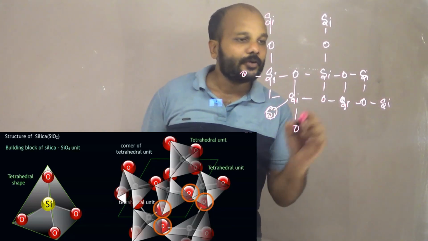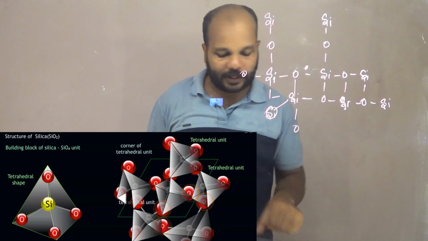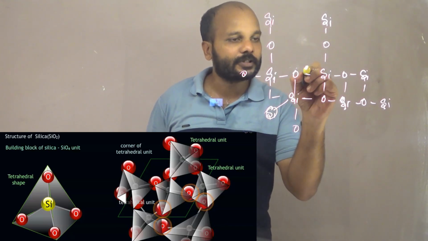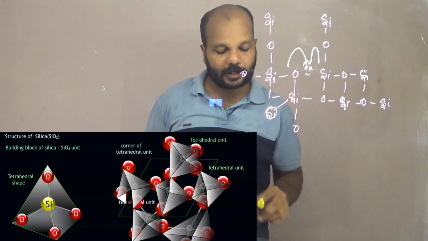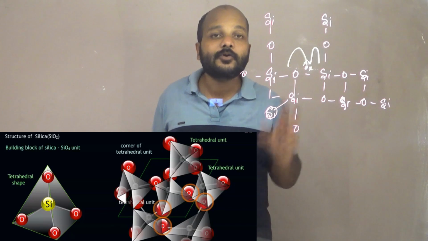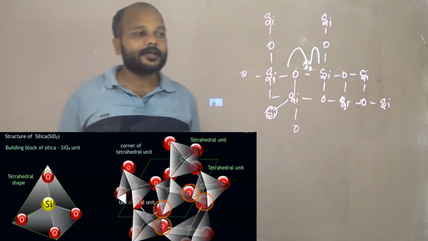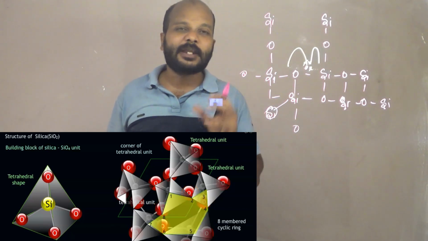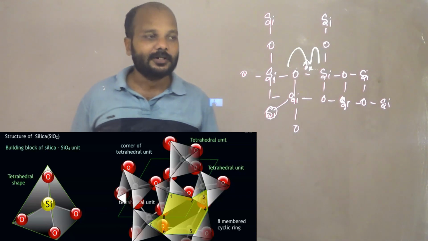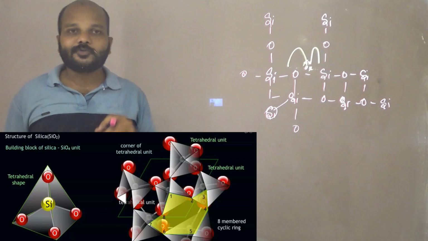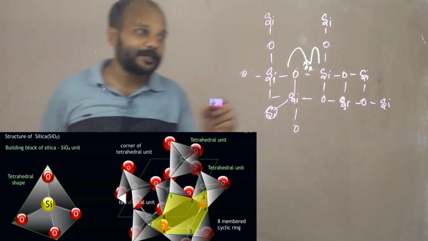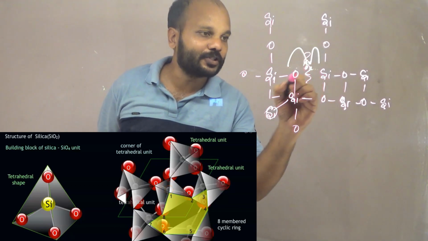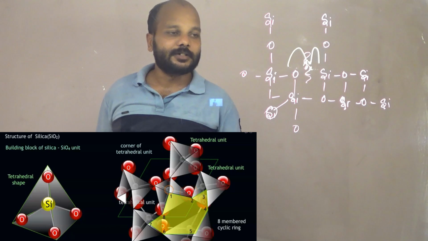Again, you can see this bond is nothing but a covalent bond, with equal contribution of electrons from the oxygen and from the silicon atom. So due to that, silica also has a very strong network-type structure. It is going to have a very high boiling point, and it is very difficult to break the force of attraction between the silicon and oxygen.